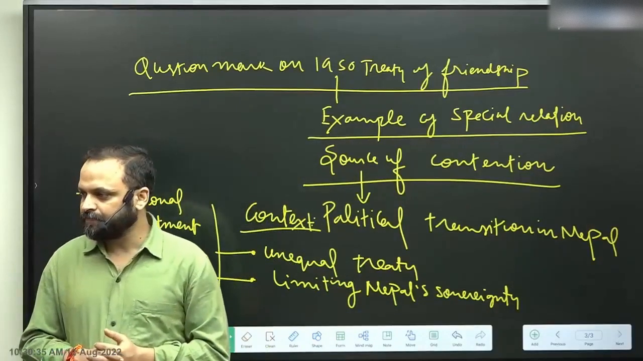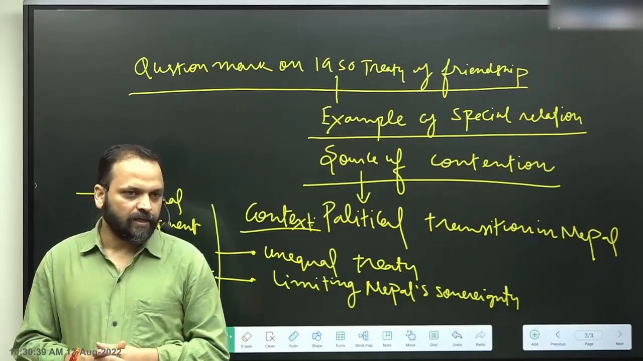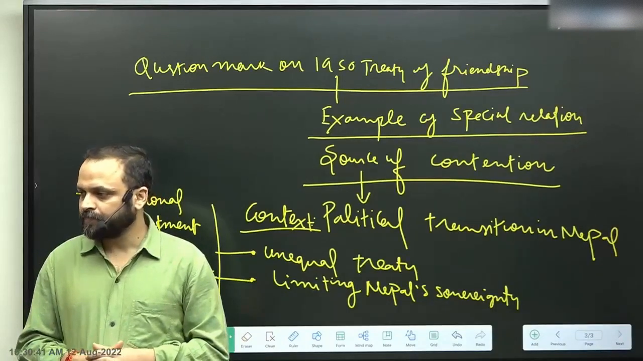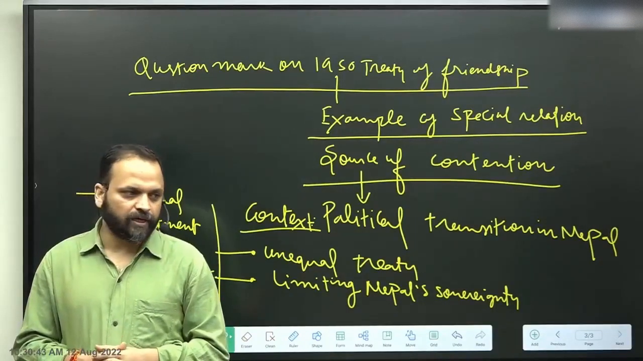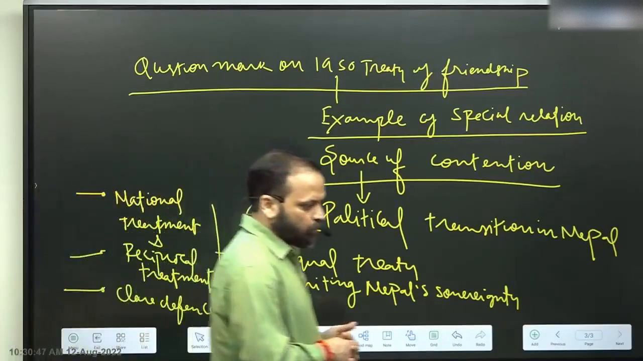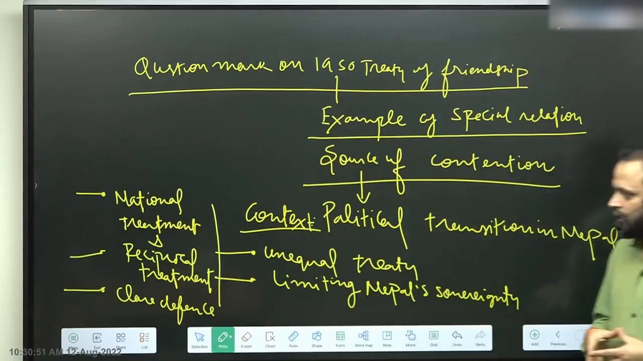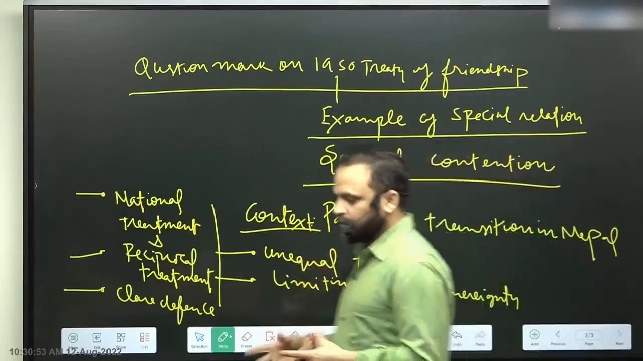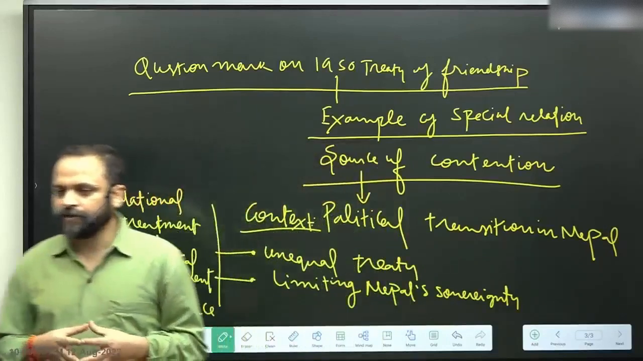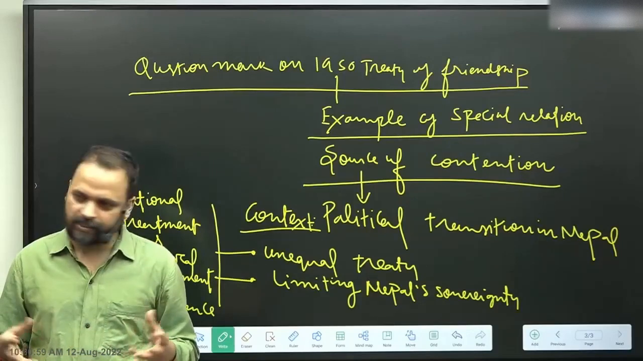These contentions mainly pertain to provisions like national treatment for citizens of both countries in the matters of employment, in the matters of economic engagements, reciprocal treatment between both the countries in the matters of business investment, and also the provisions for close defense cooperation including arms supply in the treaty. ये समझ में आ गई आपको बात?